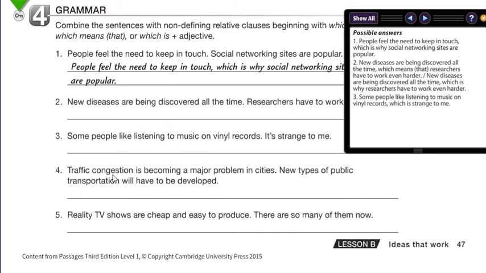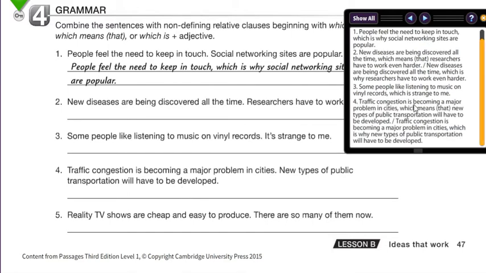Number 4, traffic congestion is becoming a major problem in cities. New types of public transportation will have to be developed. Then: traffic congestion is becoming a major problem in cities, which means that new types of public transportation will have to be developed. Traffic congestion is becoming a major problem in cities, which is why new types of public transportation will have to be developed.